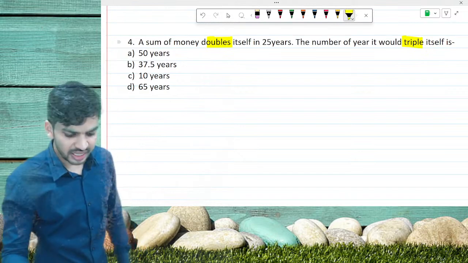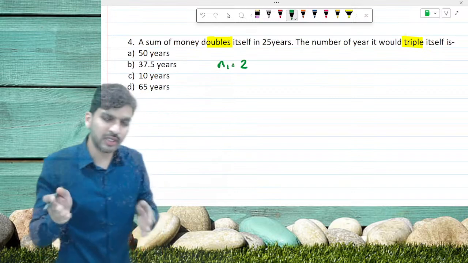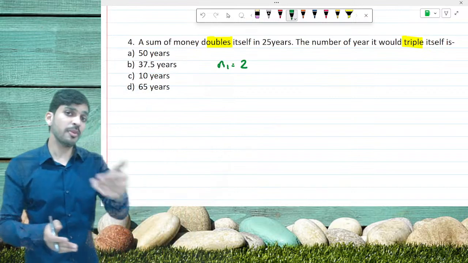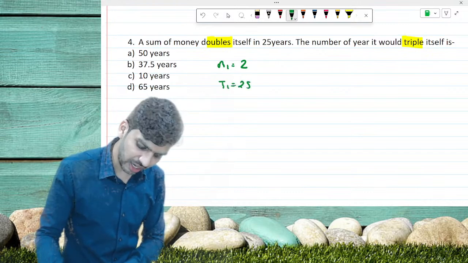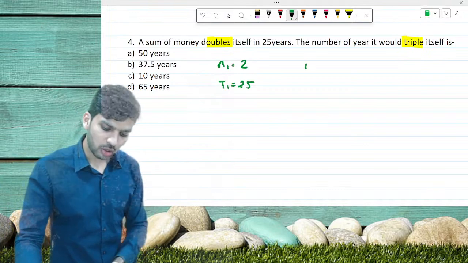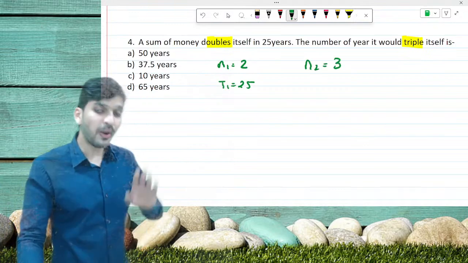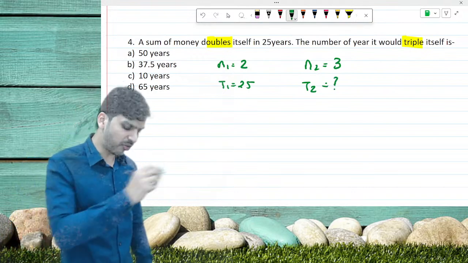Now, it is getting doubled. That means N1 is equal to 2 because it is getting doubled. In how many years? 25. So T1 is equal to 25. It is how many years it will take to triple. So N2 is equal to triple, meaning 3. How many years is it going to take? That is what we have to find out.